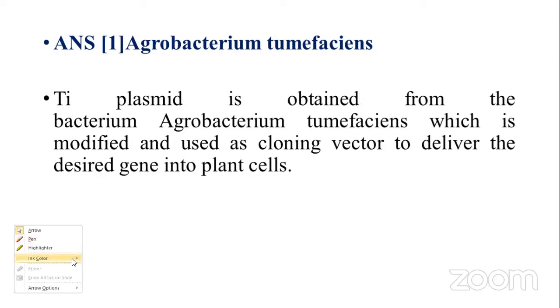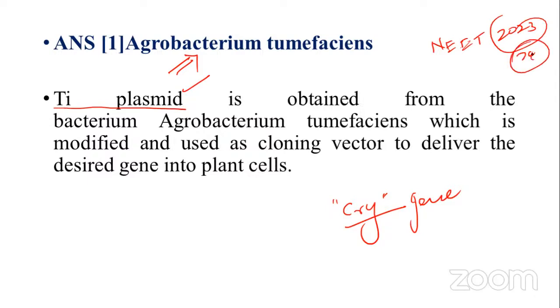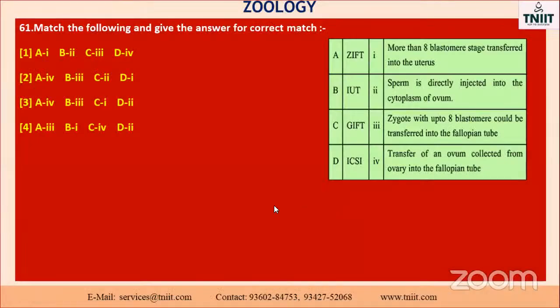Okay, my dear. So this is the important point. You have to answer it. This one is the correct one. Ti plasmid is responsible for the Agrobacterium. At the same time, one more: which gene is responsible for the Cry gene? Already I told you, Cry gene. Don't forget, my dear. This is a NEET question. Definitely this year they will ask, 2023 and 24. Got it. Go to the next one.